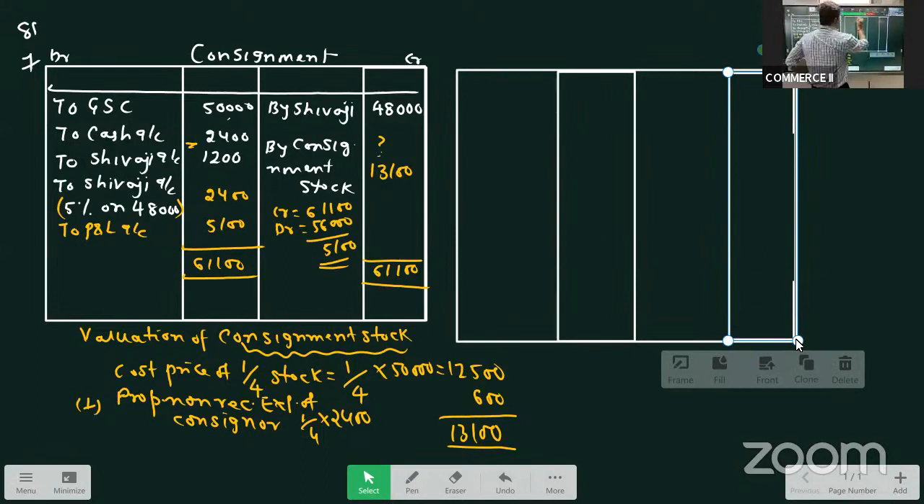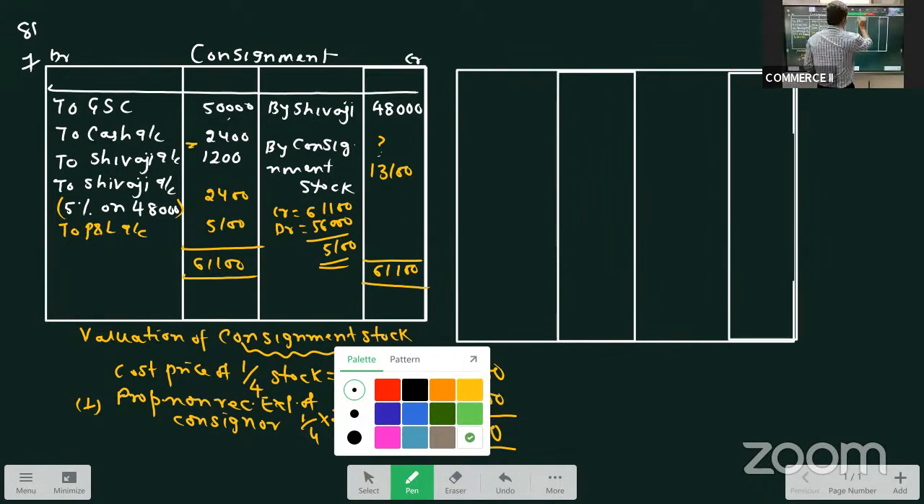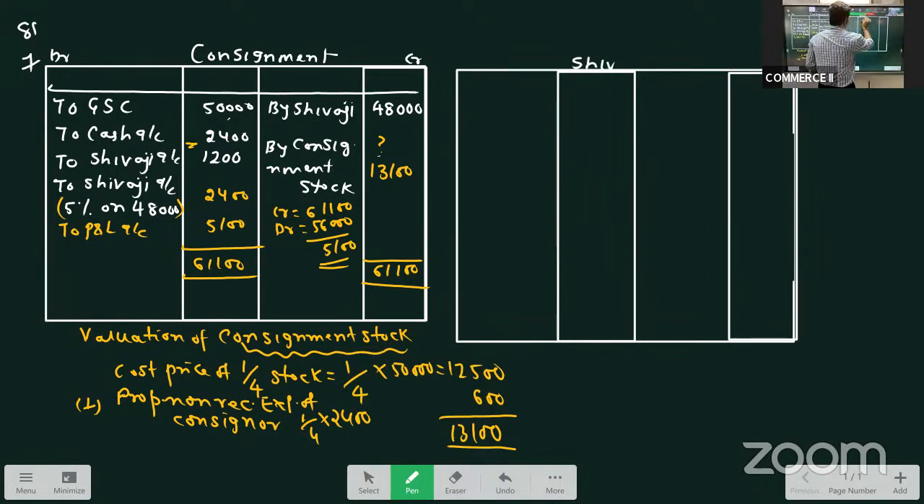Right? This is our consignee account. Who is consignee in our case? It is Shivaji. So I am preparing Shivaji account. How do we do? We post it from consignment account only.